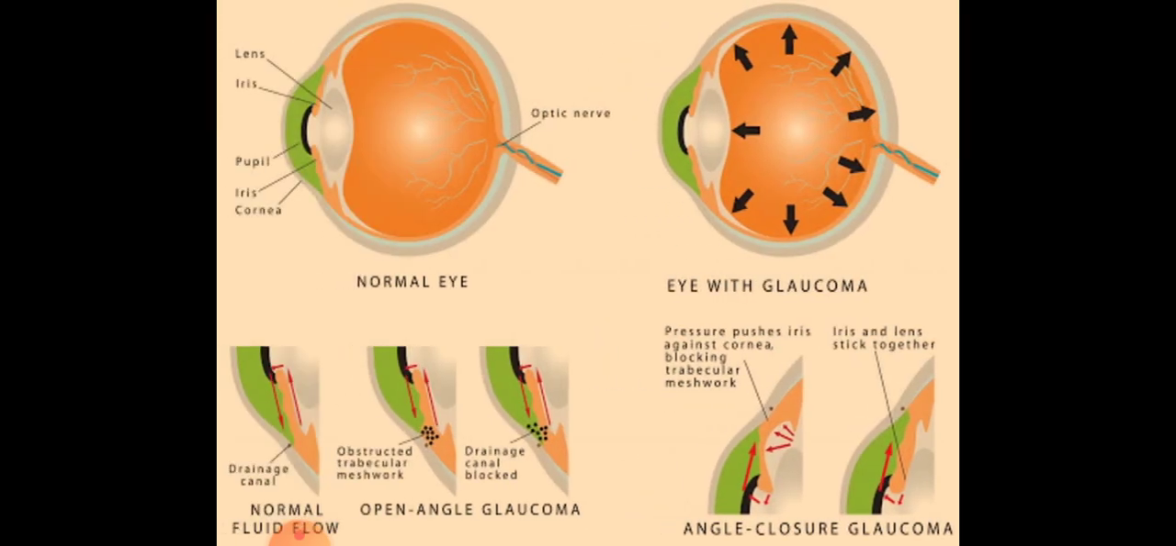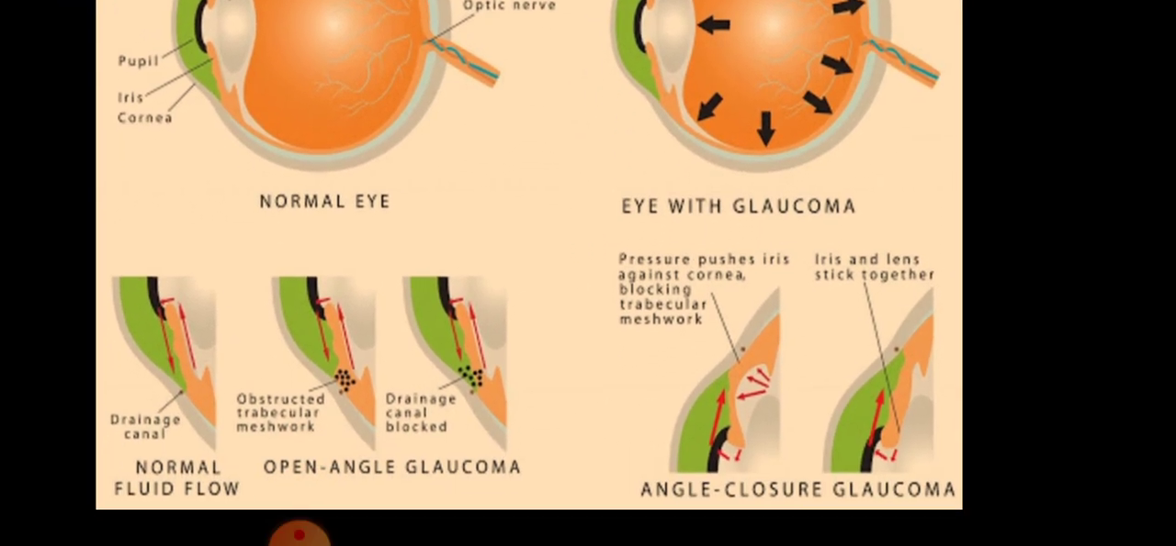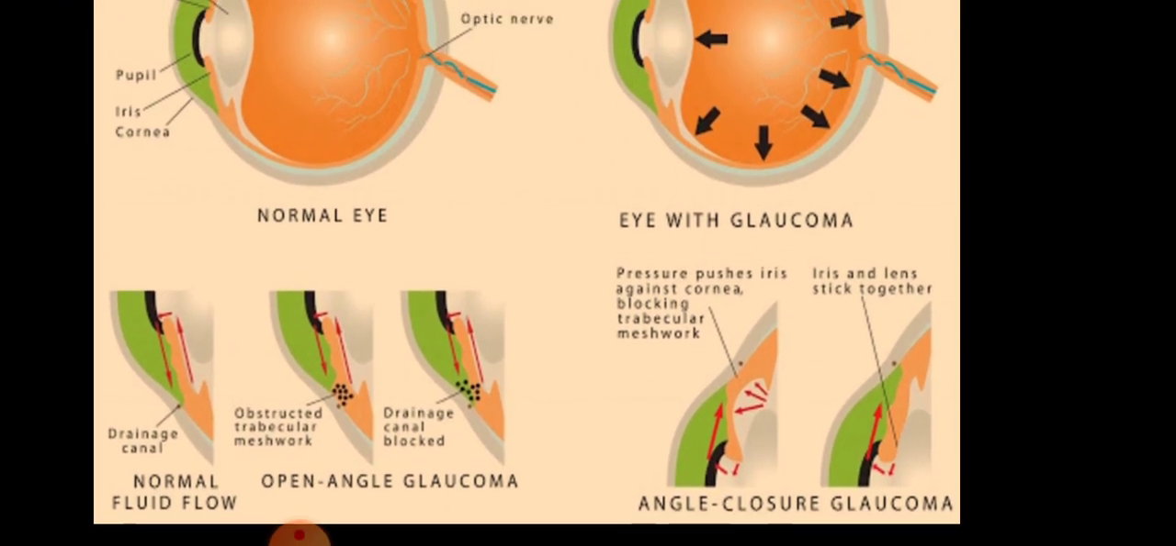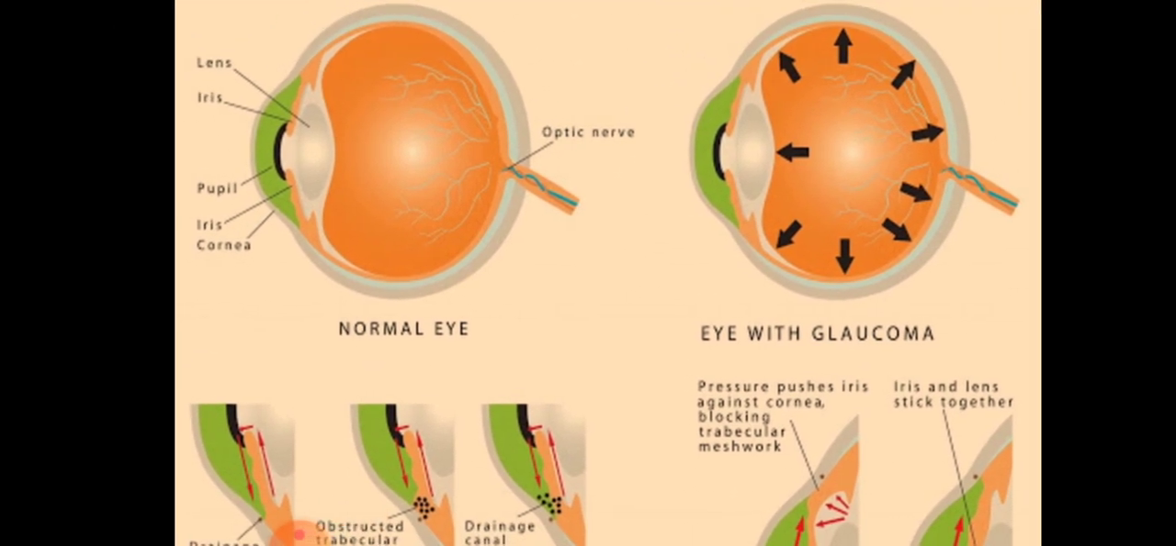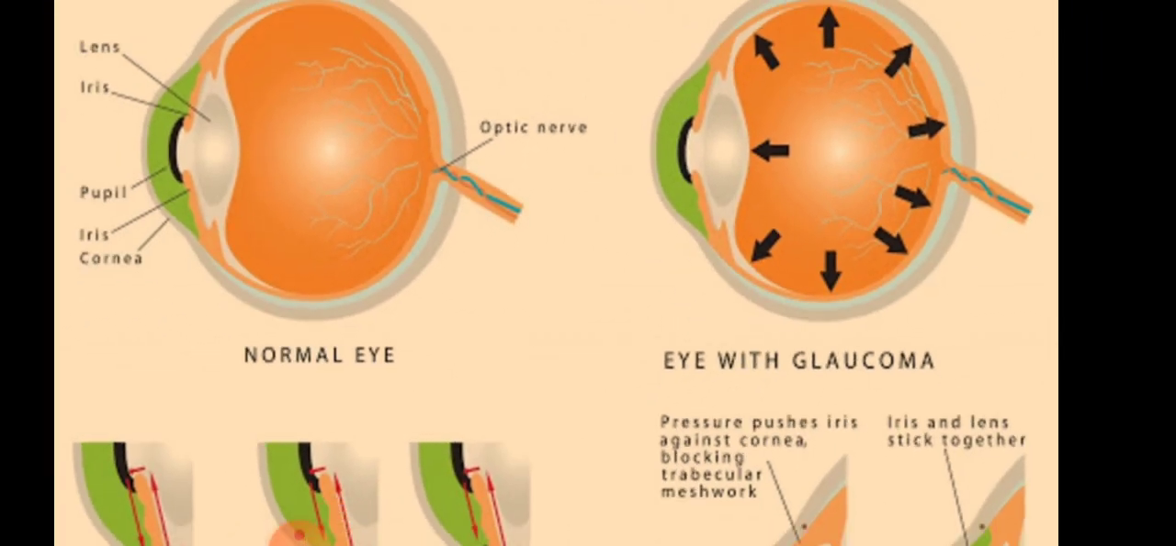In open angle glaucoma, there is obstruction to the trabecular meshwork, and so there is blockage of the drainage of aqueous humor. And in the right picture, there is angle closure glaucoma, described as the iris and lens being stuck together. Pressure pushes the iris, blocking the trabecular meshwork and leading to raised intraocular pressure and damage to the optic nerve.